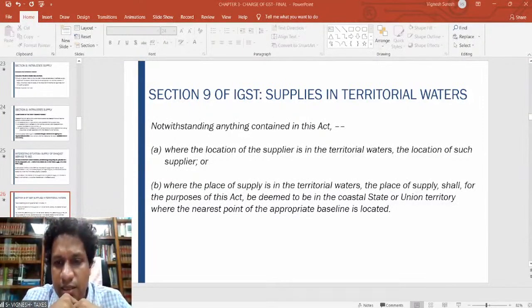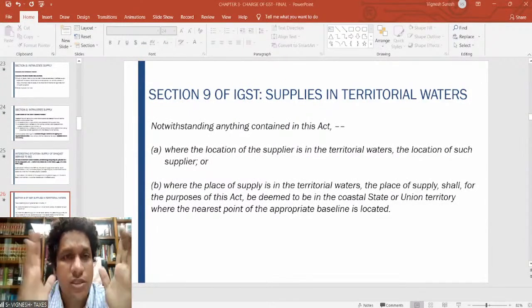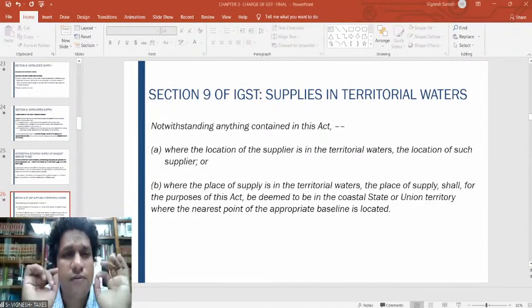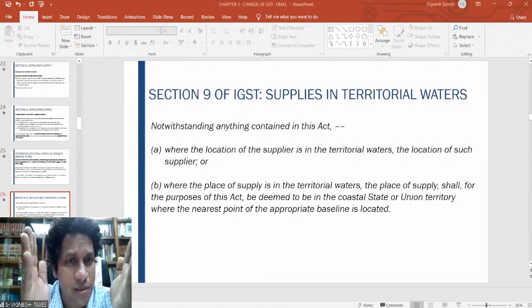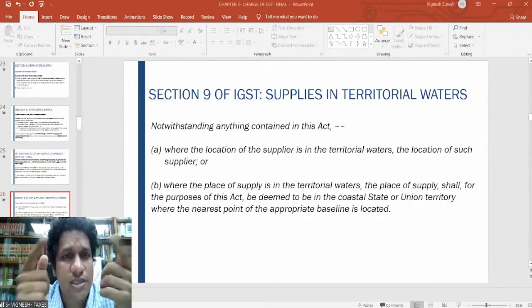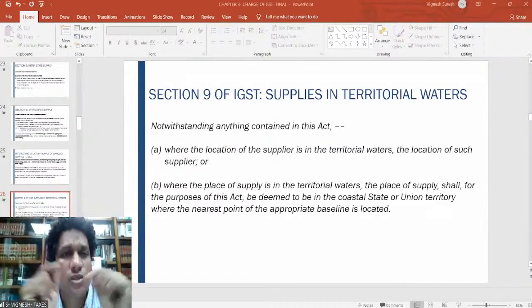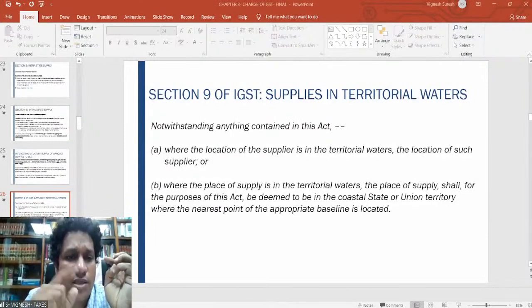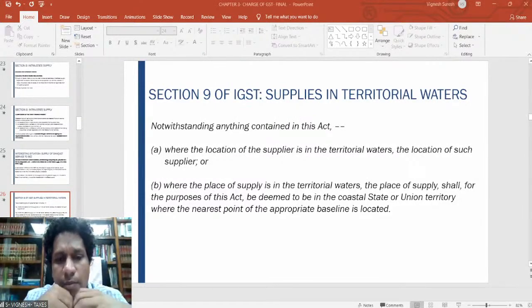Who will pay the tax in this situation? The SEZ unit or the hotel? The hotel will charge CGST and SGST from the special economic zone. Hotel will charge because it is an intrastate supply, it will charge the CGST and SGST from the special economic zone. Because it is not a supply in the course of interstate trade or commerce, hotel will collect from the SEZ and pay it to the department.